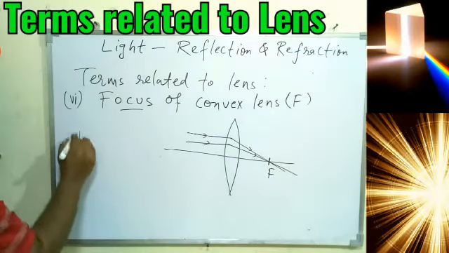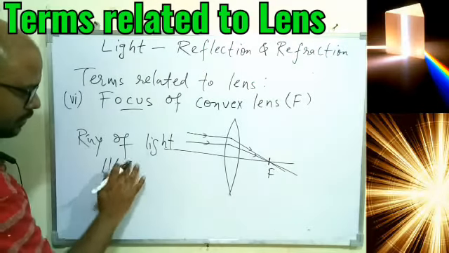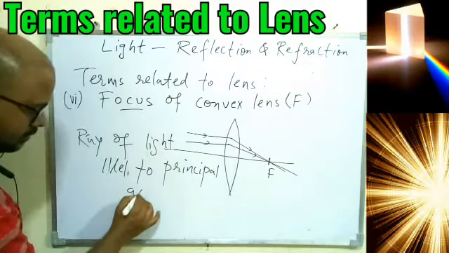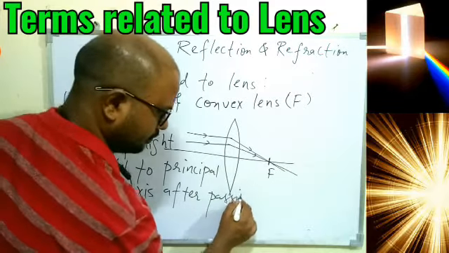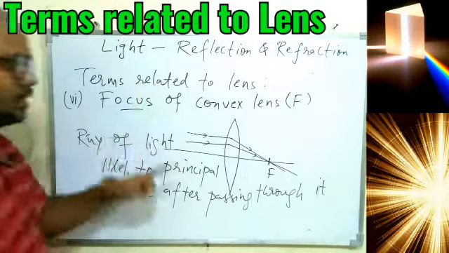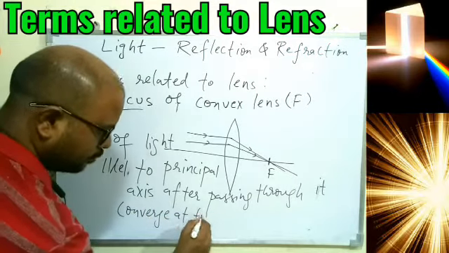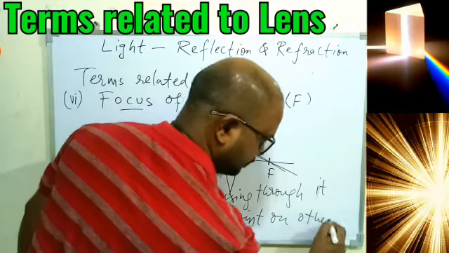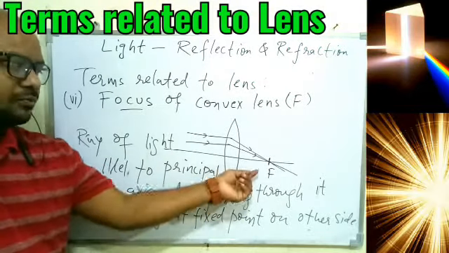So we can say a ray of light parallel to the principal axis, after passing through it, that is, I am talking about the convex lens, converges at a fixed point on the other side, and this fixed point is called the focus or principal focus of the convex lens.